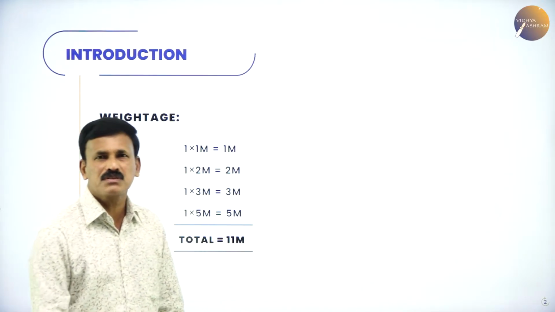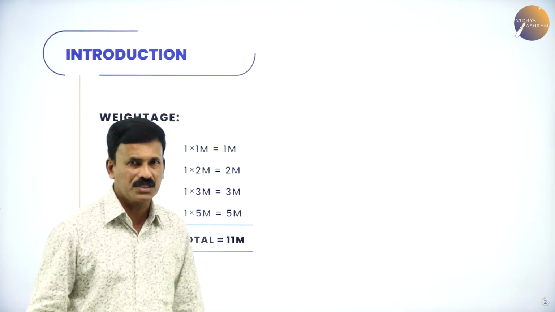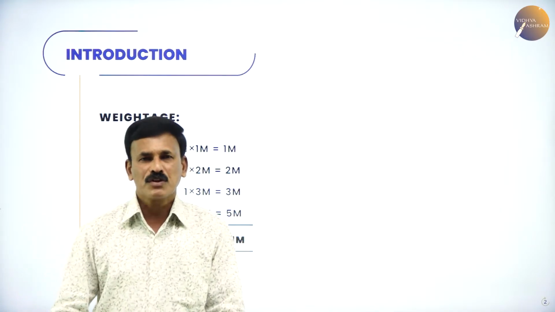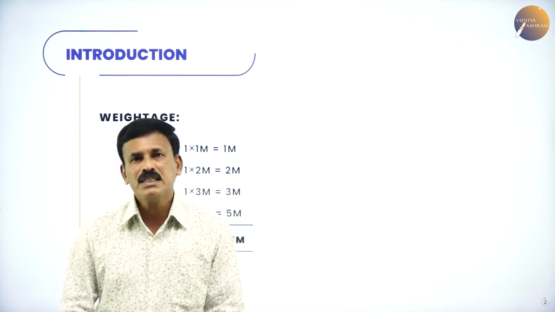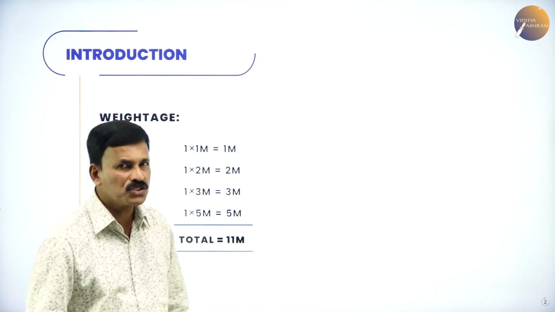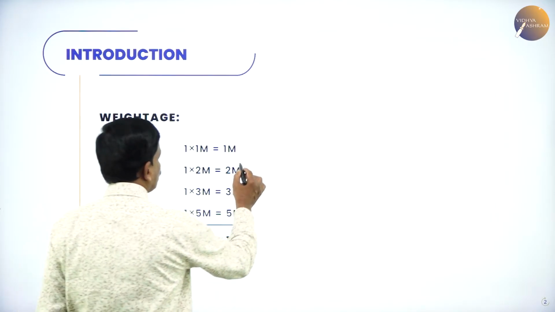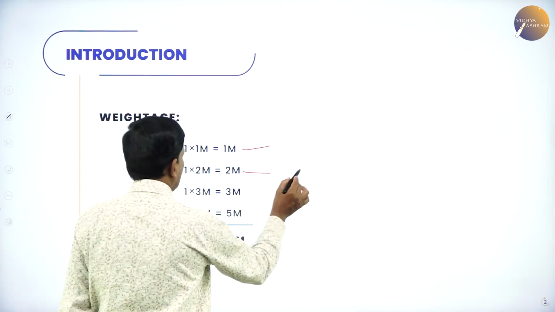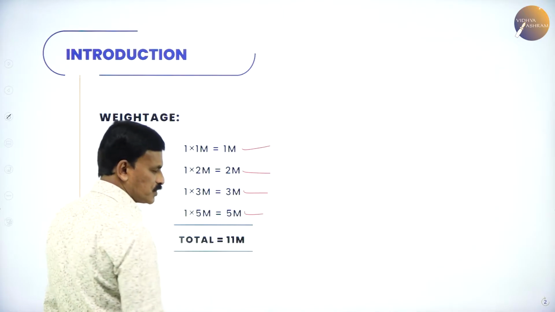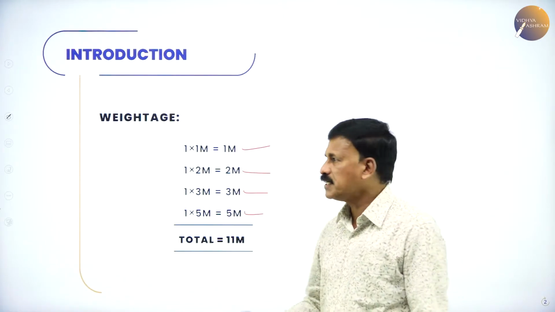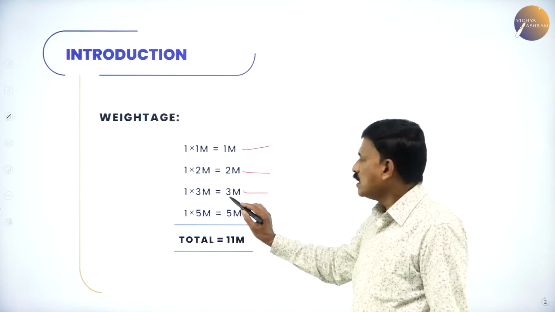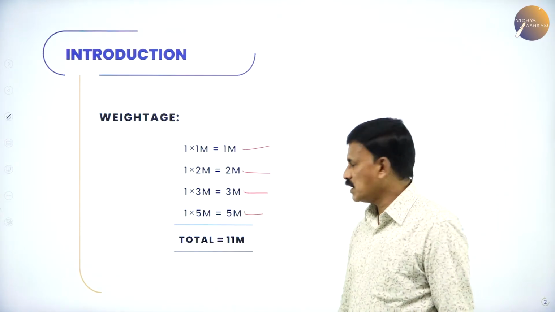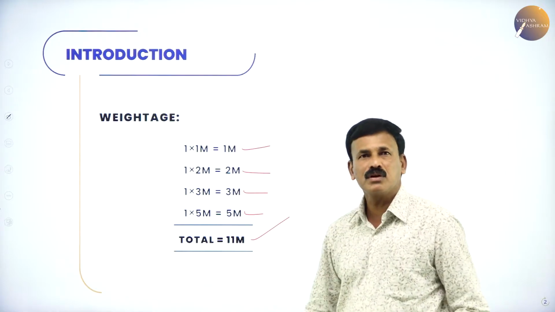This chapter will fetch you around 11 marks in your final examination, so this is very important. The first questions from each part, part A, part B, part C and part D, are from this chapter itself. In this section you are going to get 1 question of 1 mark, 1 question of 2 marks, 1 question of 3 marks and 1 question of 5 marks. Totally, the weightage for this is 11 marks.